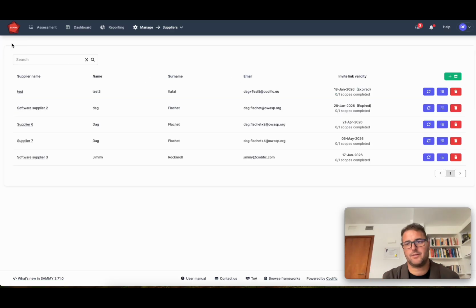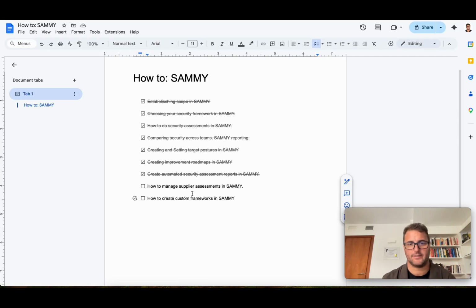Later on in a further update, depending on when you see this video, you will also be able to go into the assessment, specifically look at the gaps and reply to the supplier based on the gaps for more documentation or for an improvement roadmap that you would like them to implement. That is managing suppliers in SAMMY.